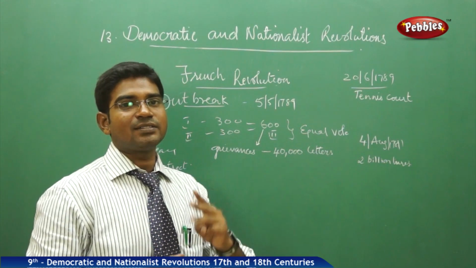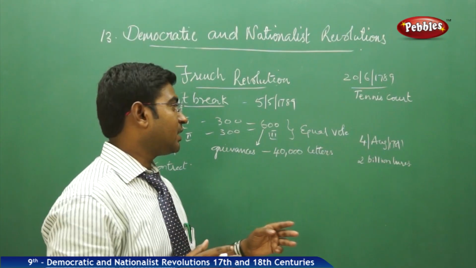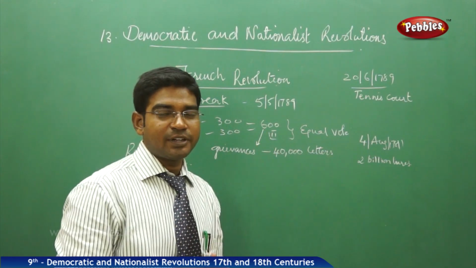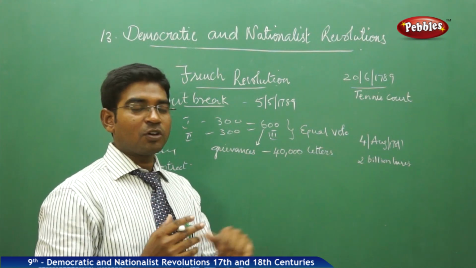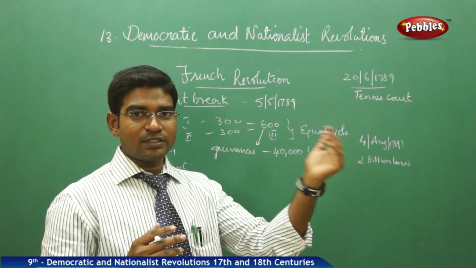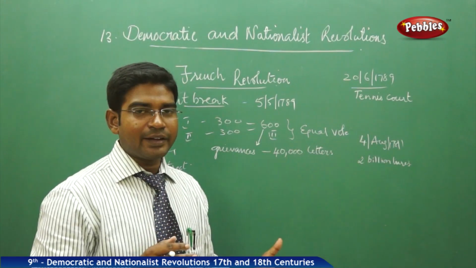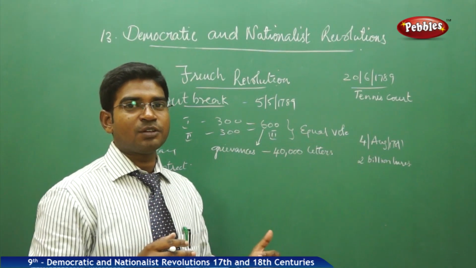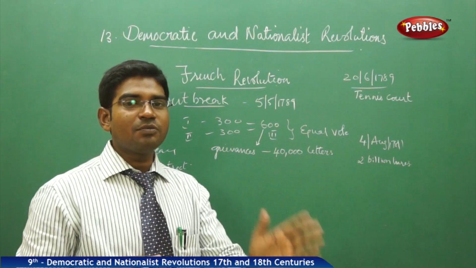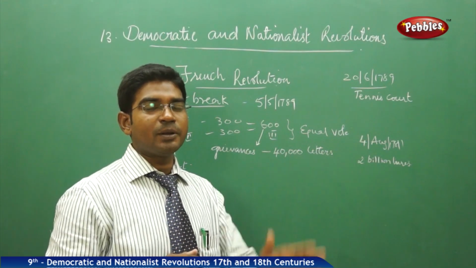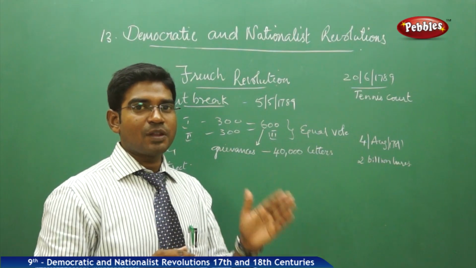And moving on to the third estate, the third estate people sent 600 people as their representatives, and these people didn't have even a place to sit, because the first estate's 300 were sitting on the left hand side, on the right hand side we have the second estate people, 300 people, total 600, and at the back of them we have 600 people of the third estate standing. They don't have even a place to sit.